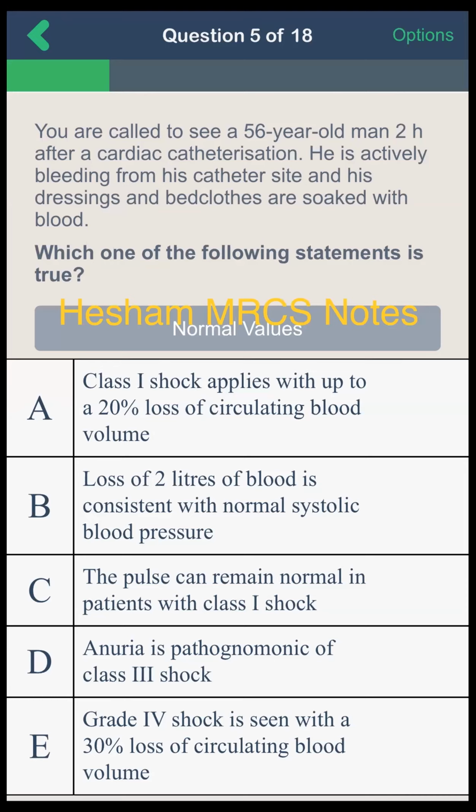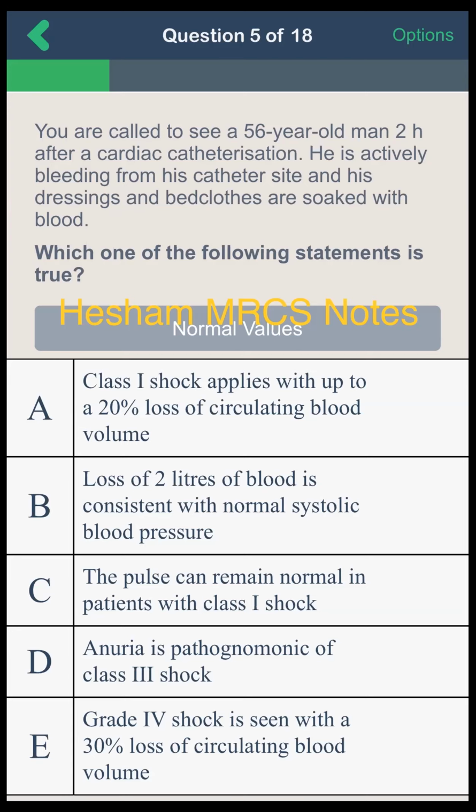You are called to see a 56-year-old man 2 hours after cardiac catheterization. He is actively bleeding from his catheter site, and his dressings and bedclothes are soaked with blood. Which one of the following statements is true? Class 1 shock applies with up to 20% loss of circulating blood volume. Loss of 2 liters of blood is consistent with normal systolic blood pressure. The pulse can remain normal in patients with class 1 shock, and anuria is pathognomonic of class 3 shock. Grade 4 shock is seen with 30% loss of circulating blood volume.